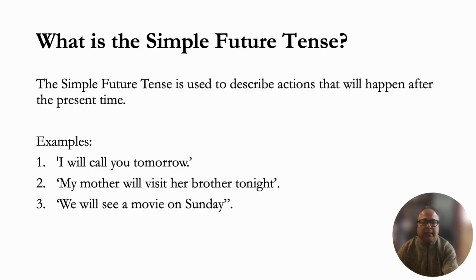The simple future tense, as I just explained to you, is to describe actions that will happen, that have not happened, that are not happening as of now, but they will happen in the future, which is after the present time. I will call you tomorrow. My mother will visit her brother tonight. We will see a movie on Sunday. And I will have dinner after I finish this recording. Okay, so I will have dinner. But that is in the simple future tense.